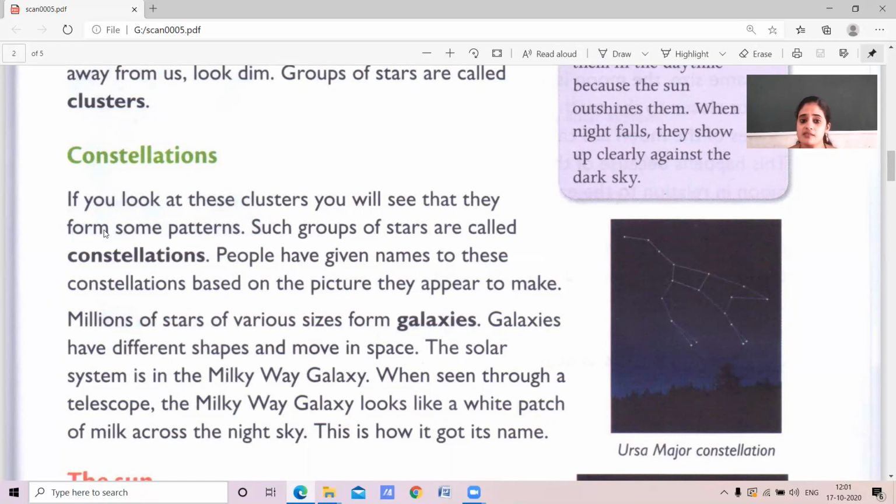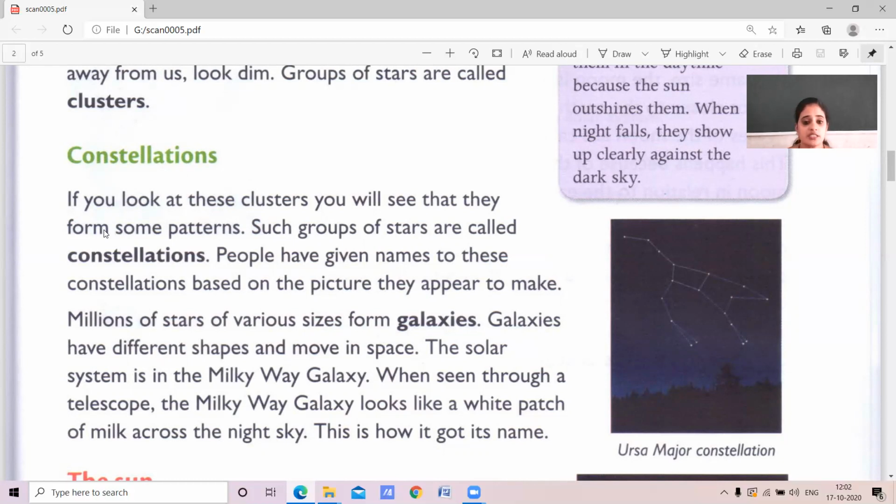Those patterns made by a group of stars, we call constellations, children. The cluster of stars you can see shows a certain pattern. Such groups of stars are called constellations.